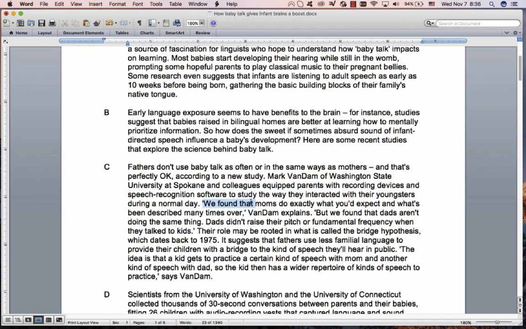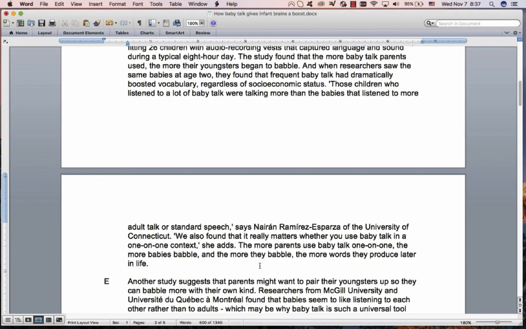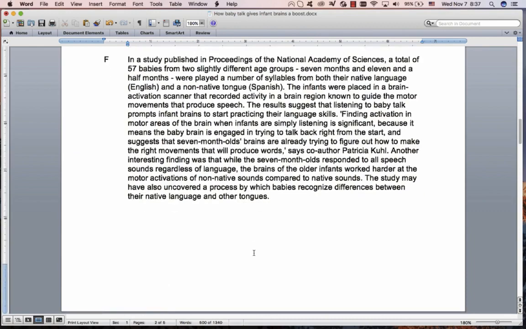And then here you see language like that kind of thing. We found that, it was seen that. And that goes on to the results of the study. And then very often with the questions you can see if they're asking about the description or are they asking about the results, and that can save you time. Exactly the same thing happens over here. They collected all of these parents and babies, and that's what they did. Description of the study. Found that, and that's the results of the study. Great. I'll stop talking about that. Let's get on with it.